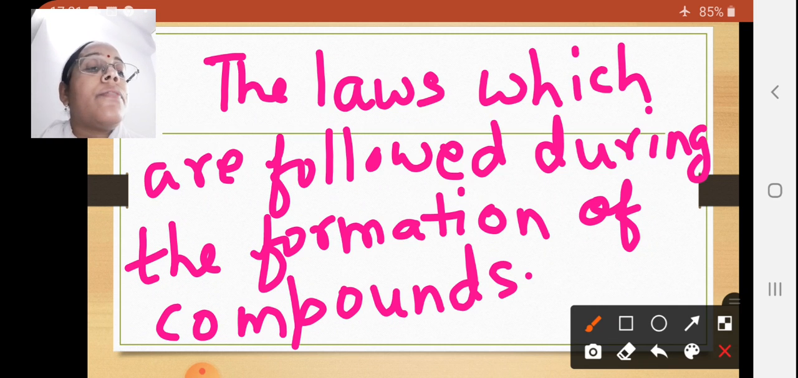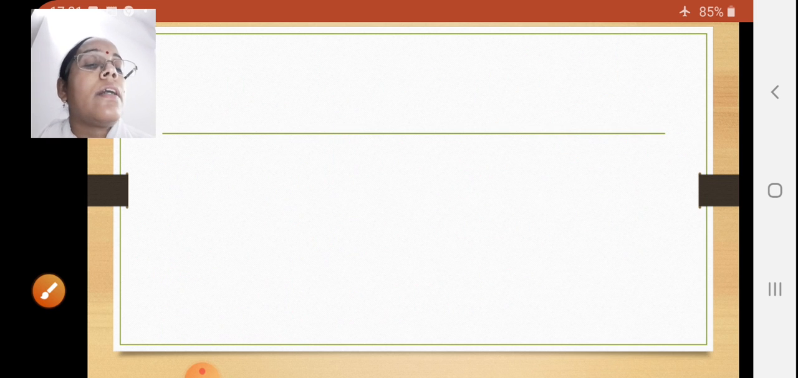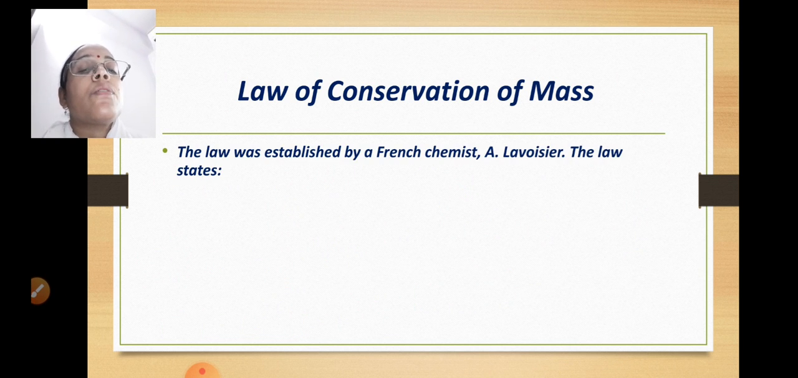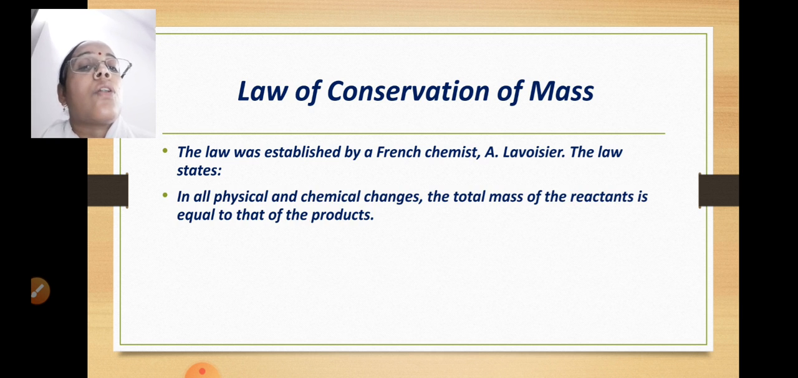Now let us see the first law, that is law of conservation of mass. Let us see what we mean when we say law of conservation of mass. The law was established by a French chemist, Antoine Lavoisier. A stands for Antoine. And what does this law state?